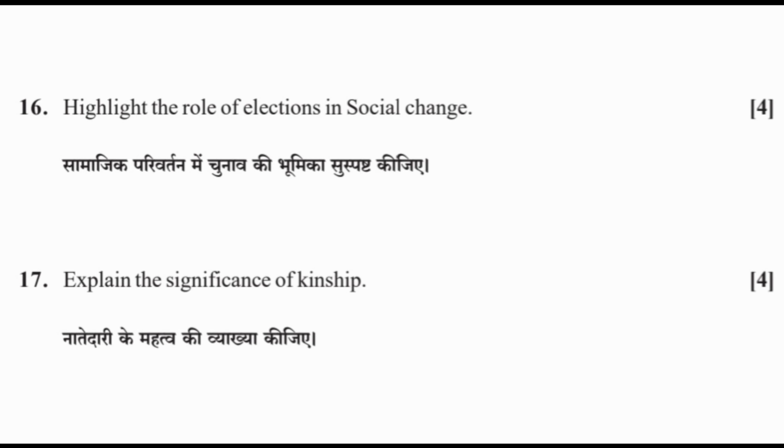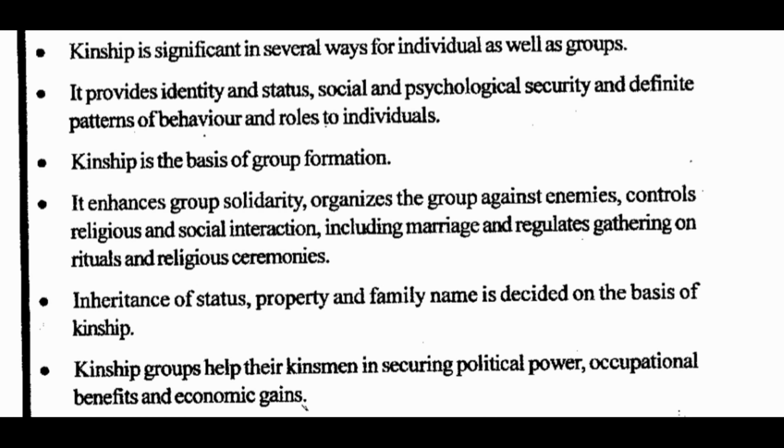17. Explain the significance of kinship. Kinship is significant in several ways for individuals as well as groups. It provides identity and status, social and psychological security, and definite pattern of behavior and roles to individuals. Kinship is the basis of group formation. It enhances group solidarity, organizes the group against enemies, controls religious and social interaction, including marriage, and regulates gatherings on rituals and religious ceremonies. Inheritance of status, property, and family name is decided on the basis of kinship. Kinship groups help their kinsmen in securing political power, occupational benefits, and economic gains.